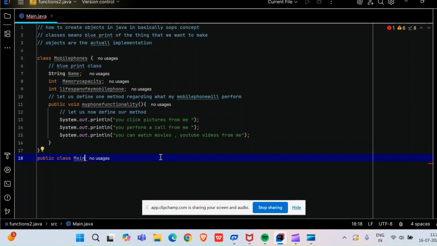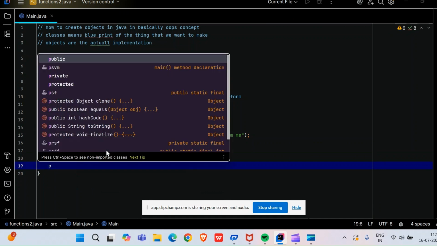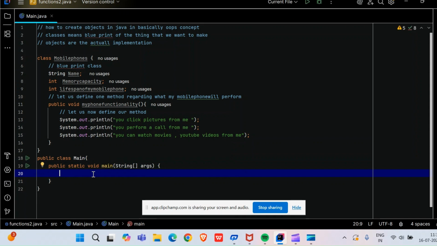Firstly you should decide what you want to make, and afterwards make one public class with the name that you have just created in IntelliJ IDEA. Now first things first is to write the main function.